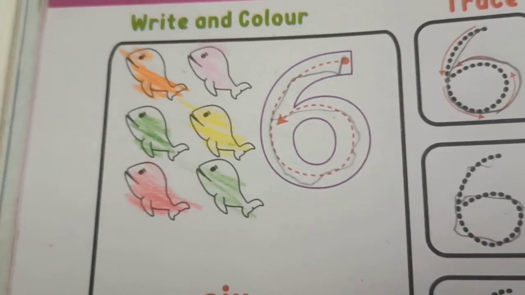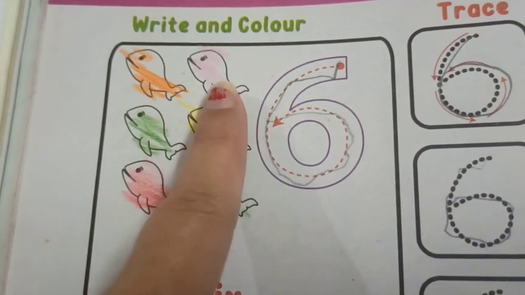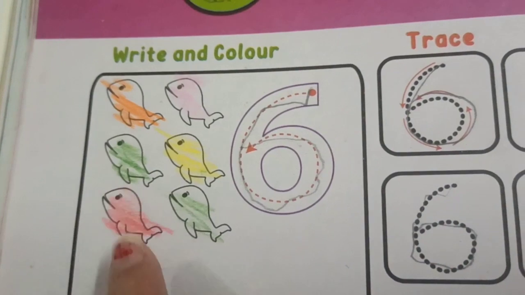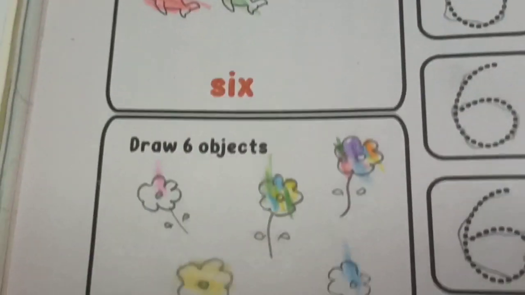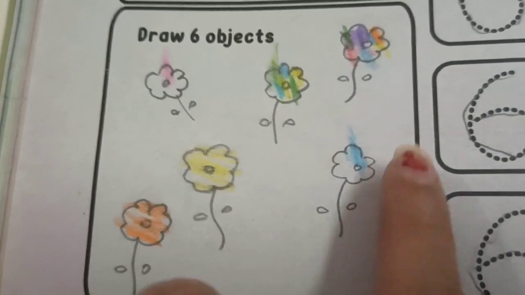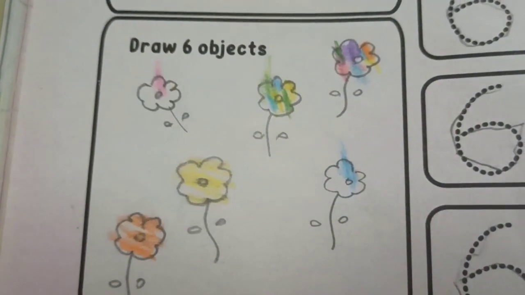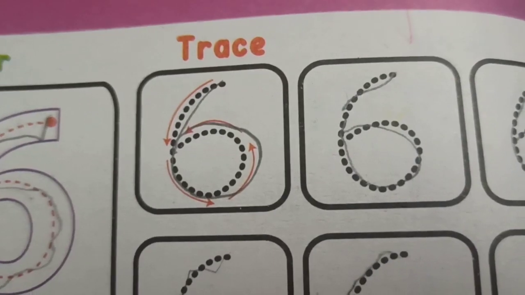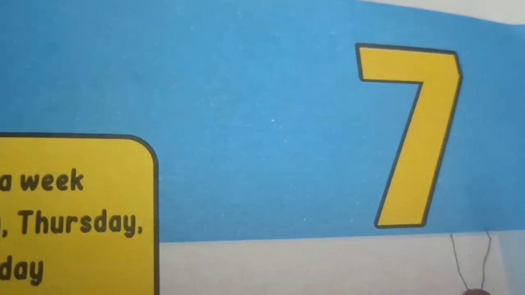6 fishes. Count them please. 1, 2, 3, 4, 5, 6. 6 flowers. 1, 2, 3, 4, 5, 6. 6. Number 6. Here comes number 7.